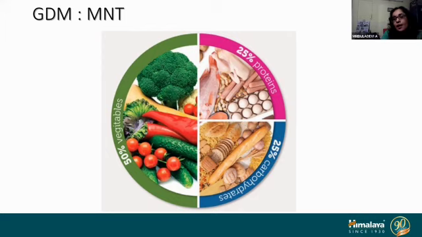25% should be carbohydrates and 25%, so you can show a plate, 1/4 of the plate should contain proteins. For non-vegetarians, you can include ragi, you can include all the pulses, legumes, soya, and all those things. Meat is a better source. Avoid red meat. Stick to chicken, because the fat content is low. You need to contain the fat also in GDM.